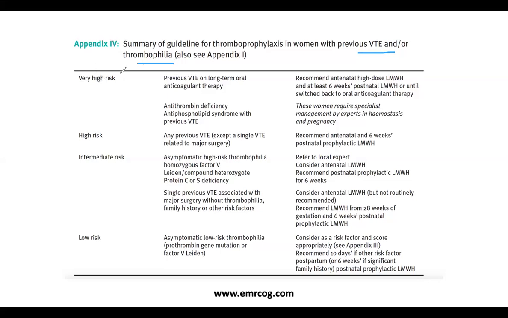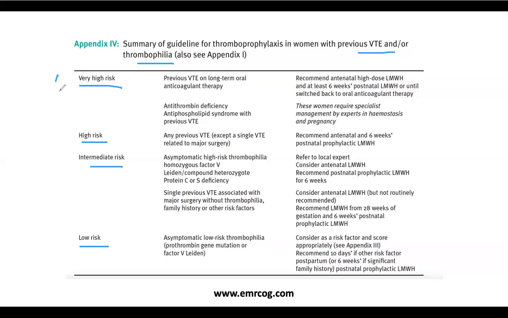We are discussing a woman with either a previous history or a tendency for developing a VTE, and this is regardless of other antenatal or postnatal scoring system. So here we divide these ladies into a very high risk group or high risk group or intermediate risk group or a low risk. And let's see what are the examples of each group of the 4 groups and what is the management for everyone.